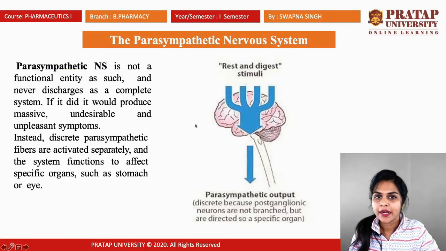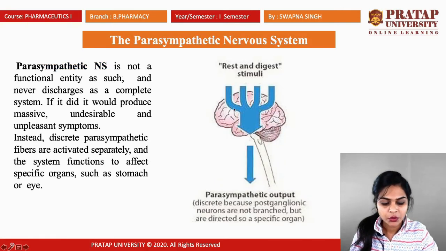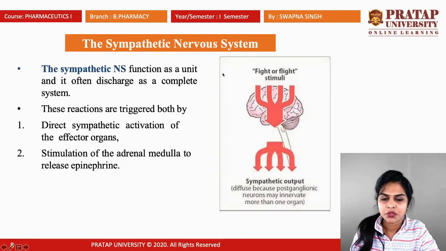Next is the parasympathetic nervous system. One more thing: the sympathetic nervous system is also known as the adrenergic system because it contains the neurotransmitters known as adrenaline and noradrenaline. That's why it is also known as the adrenergic nervous system.